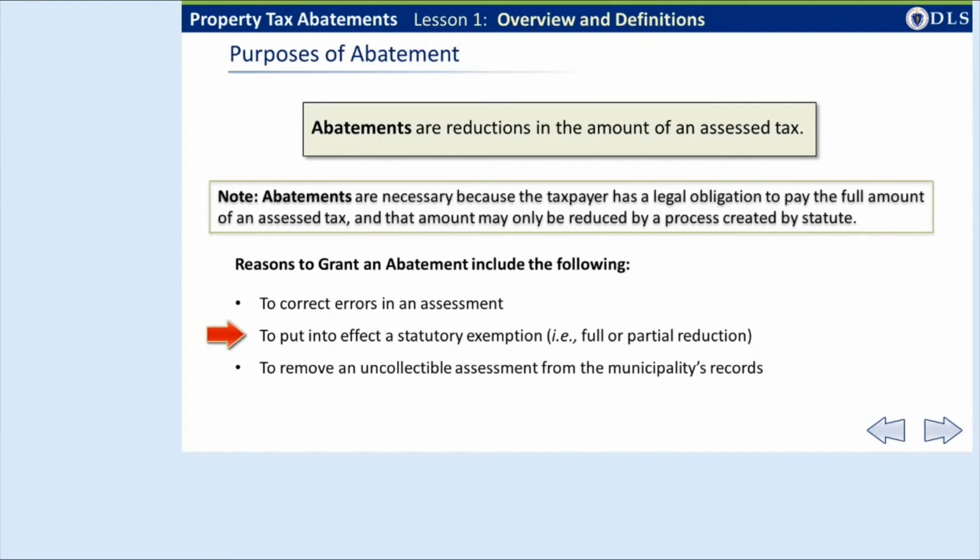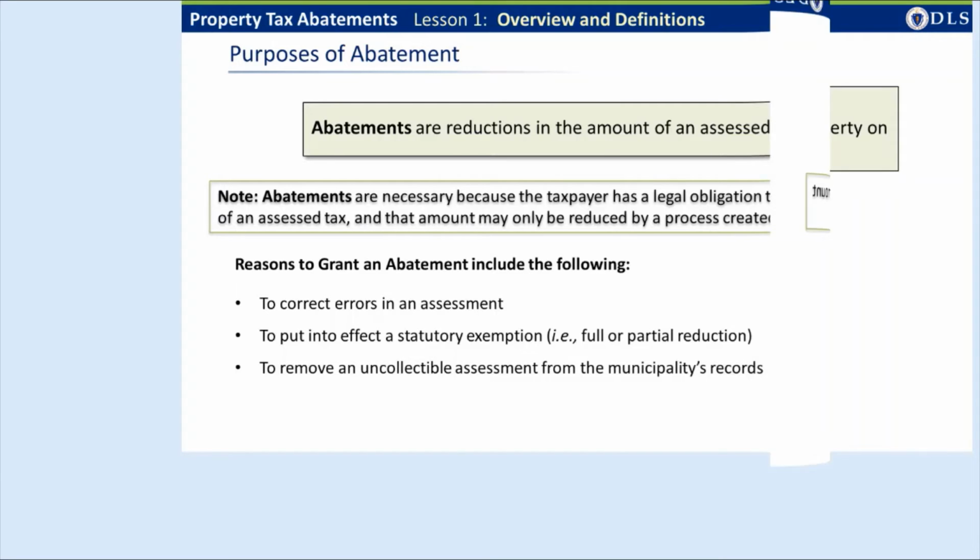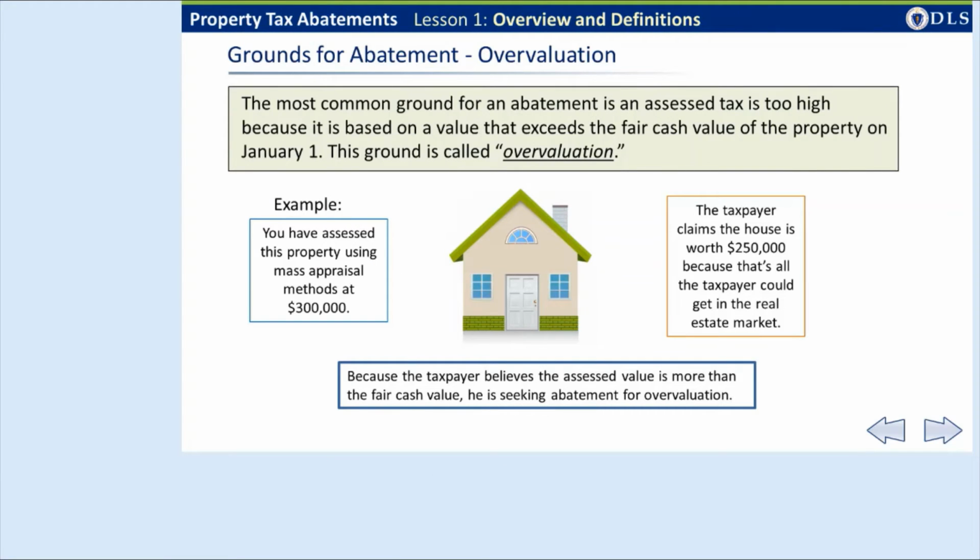The abatement process is also used to put into effect a full or partial exemption for which the taxpayer qualifies and clear the municipality's books of uncollected taxes. As stated earlier, the abatement process is the means by which a taxpayer can dispute a tax assessment. It is the only recourse a taxpayer has to obtain a reduction in the amount of the tax owed for the fiscal year. The most frequent reason for an abatement is that the property has been valued for more than its fair cash valuation on the January 1st assessment date.